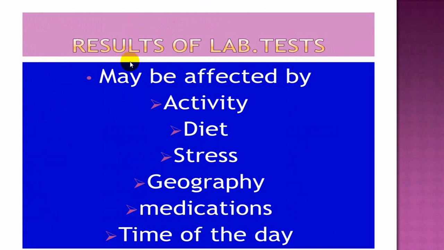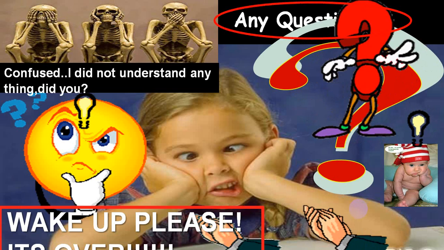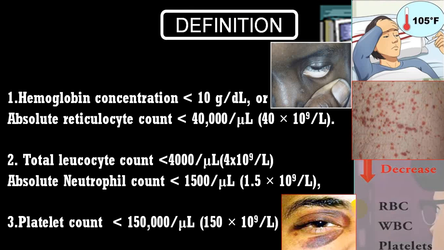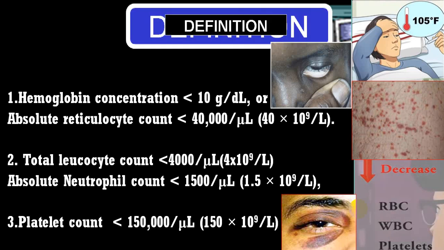Now WBC, RBC and platelet counts can change depending on activity, diet, stress, geography, certain medications, and the time of day the blood is collected. These can have an effect on those different counts, and you should be aware of those things. Now I am going through one short note. This was a little introductory part. I am going through one short note on what we call pancytopenia, which a good number of times you will see in your CBC report.